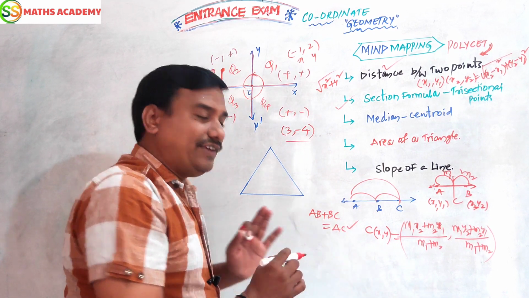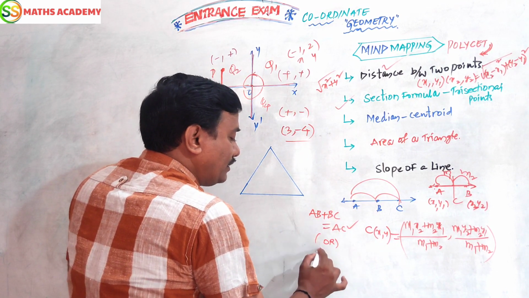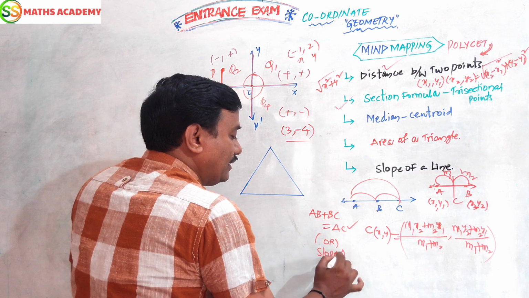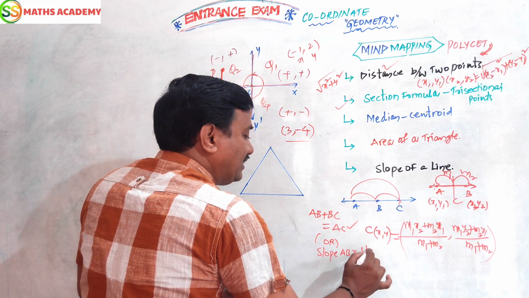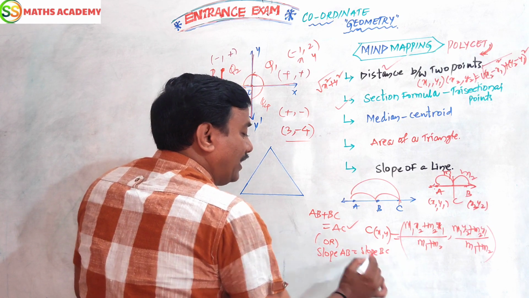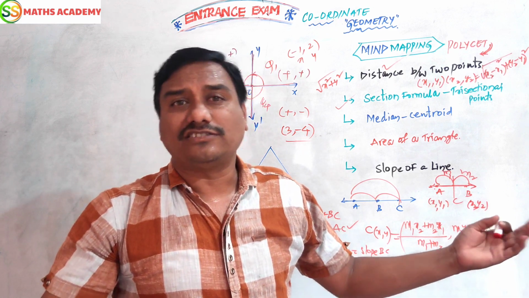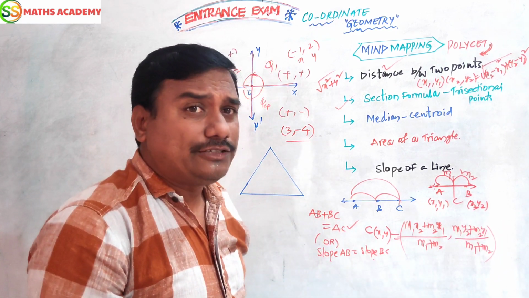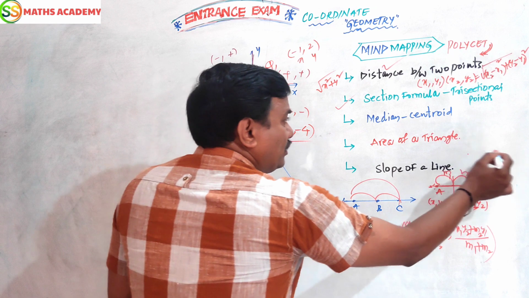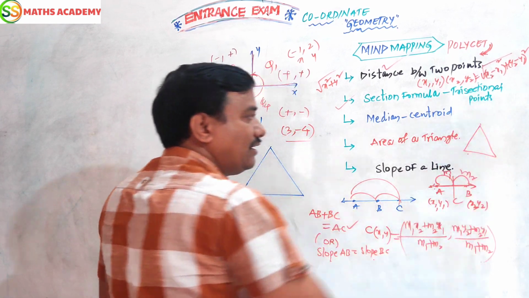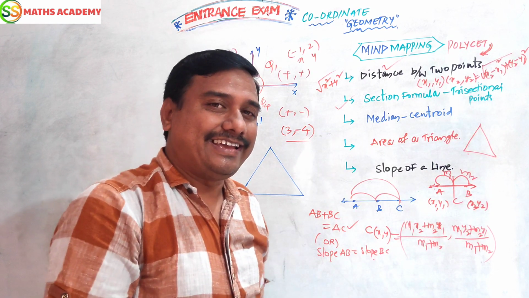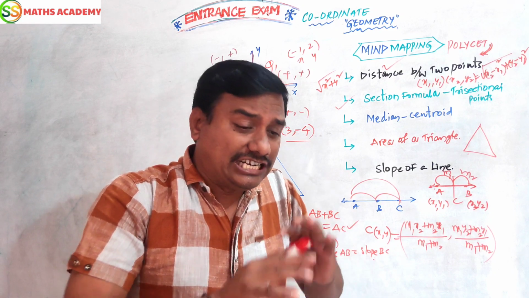Sometimes, in an easier way, the slope of AB equals the slope of BC. We have to compare them. If both are equal, then the points are called collinear. Otherwise, the points are non-collinear. Non-collinear points only will give a triangle. 1, 2, 3 form one polygon. That is called a triangle.